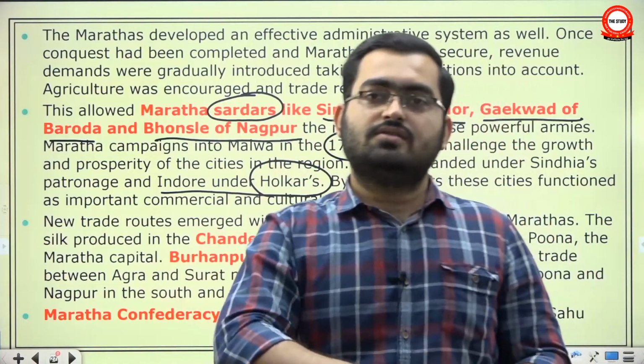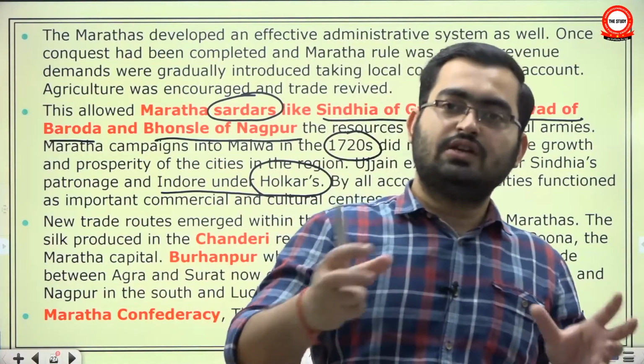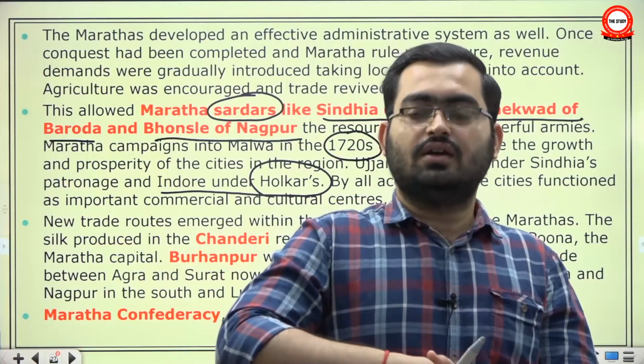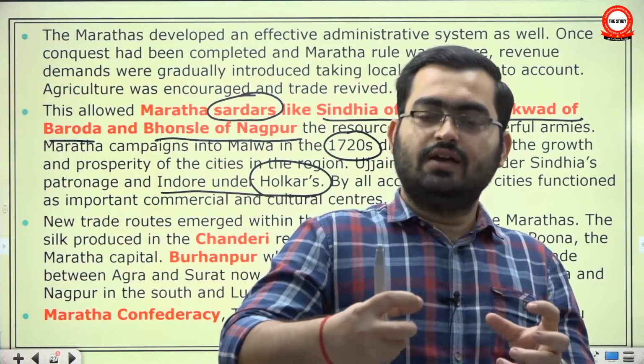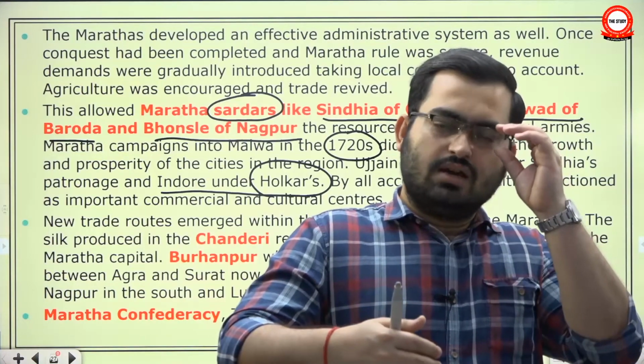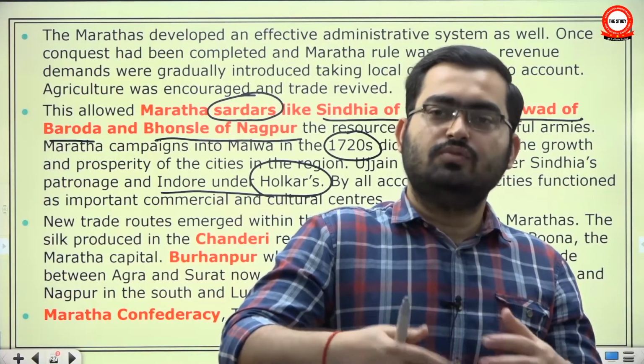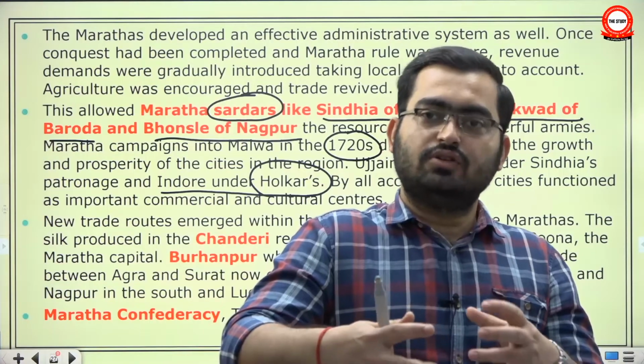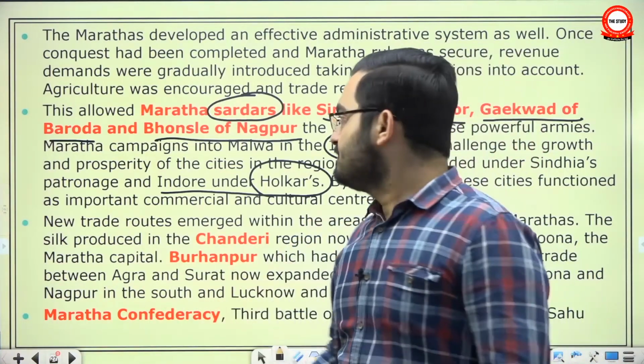Okay, Scindia as well as Holkar, they were constantly pushing into Rajputana, and since they were rather uncharitable, or say rather they were not generous enough to build alliances in this area. Therefore, there was bitterness as well.